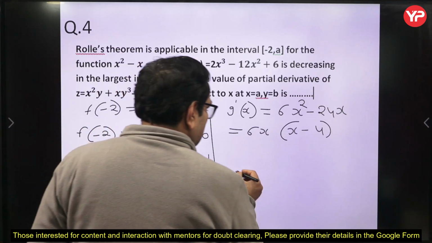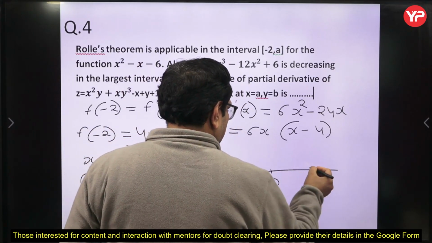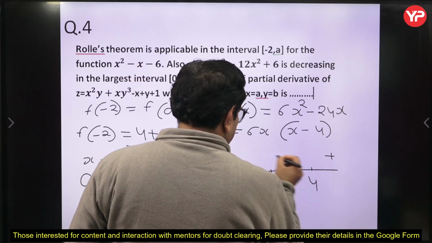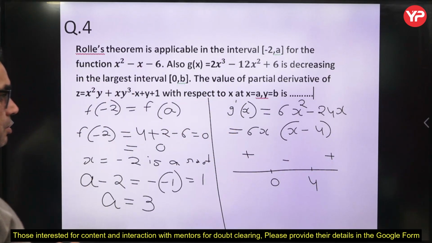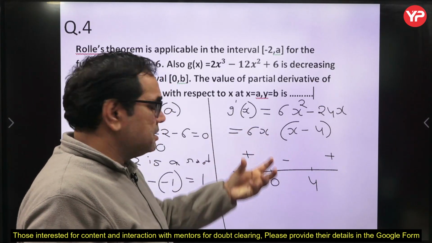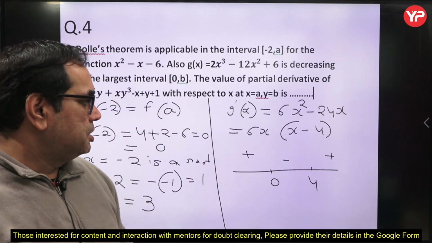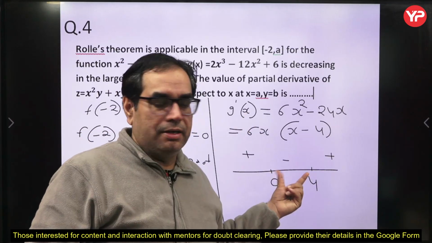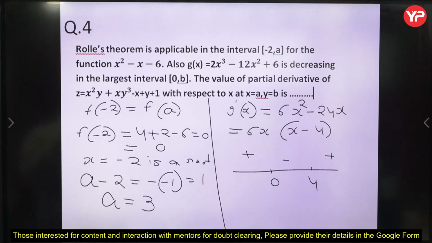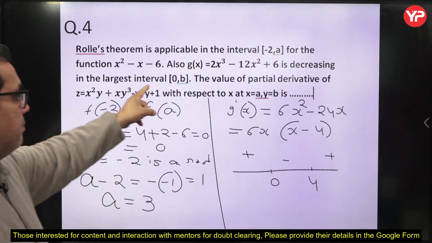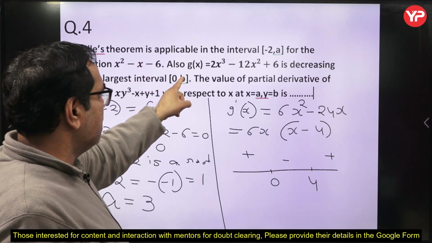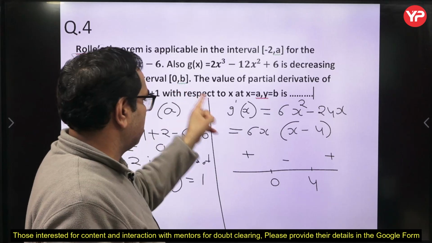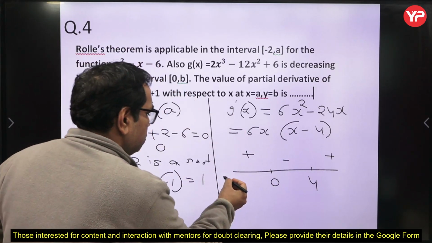Using the number line concept, if we mark 0 here and 4 here, the signs are plus, minus, plus using the wavy curve method. In the interval 0 to 4, g dash x has a negative sign, so g(x) is a decreasing function in this interval. So the largest interval in which g(x) is decreasing is 0 to b, which means b is equal to 4.